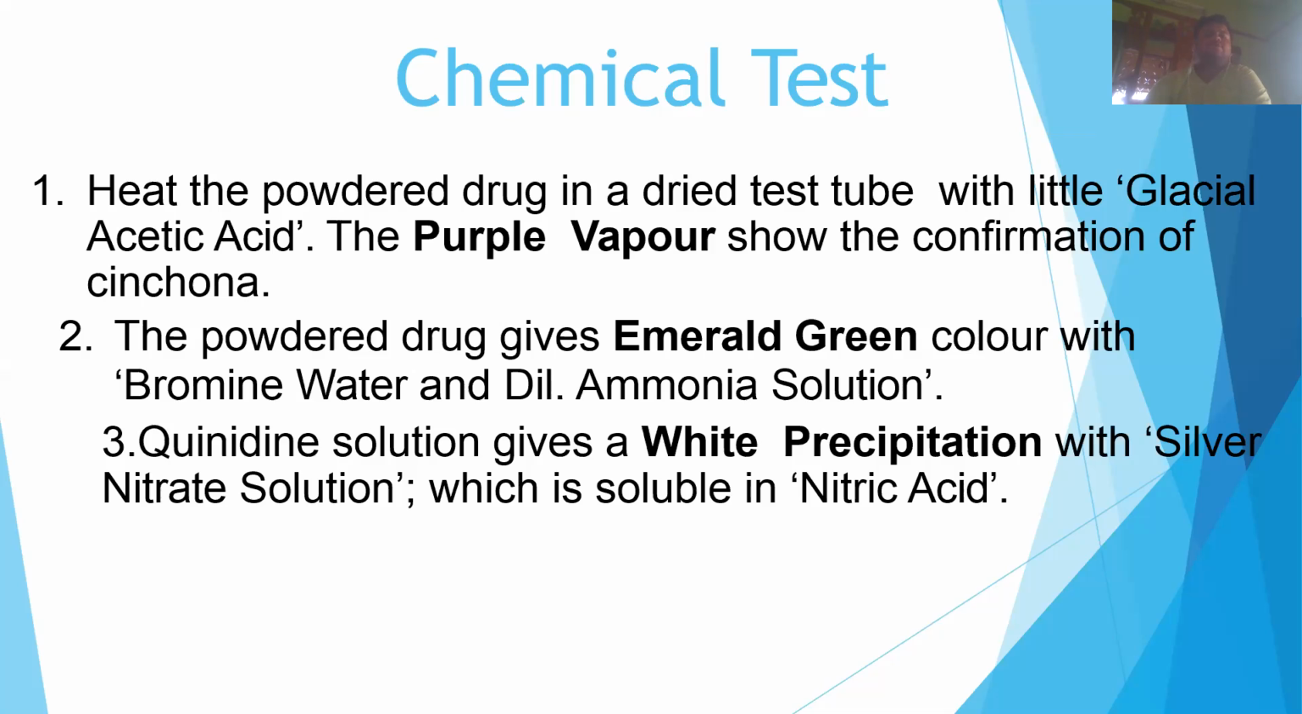Next, if the powdered drug gives an emerald green color with bromine water and dilute ammonia solution, then it also confirms the presence of cinchona. Next, if quinidine solution gives a white precipitate on adding silver nitrate solution and some nitric acid, then it confirms the presence of quinidine in cinchona. So these are the three chemical identification tests of cinchona.